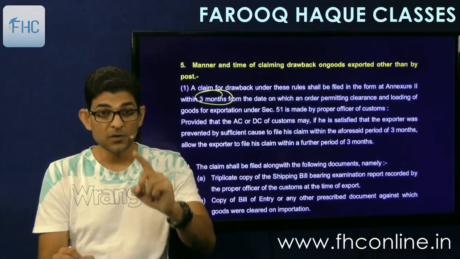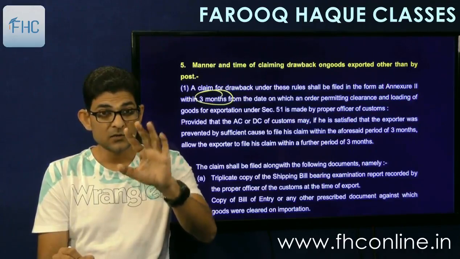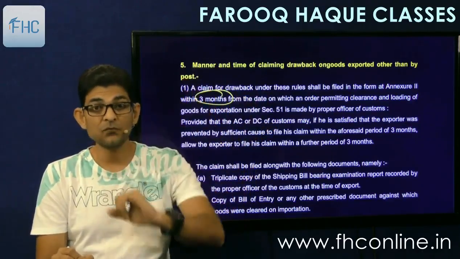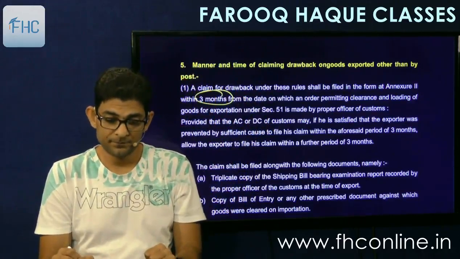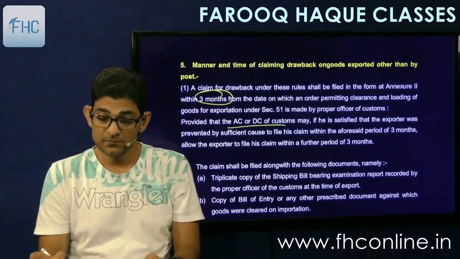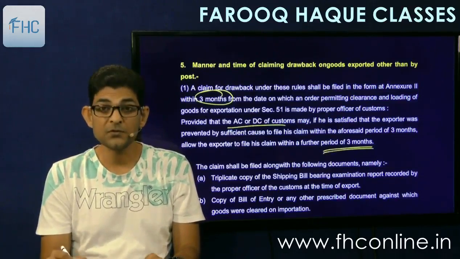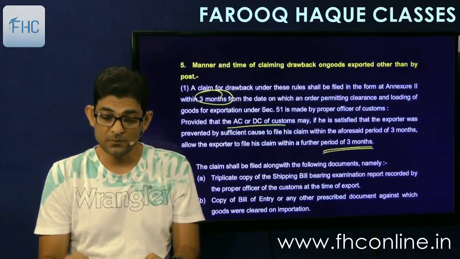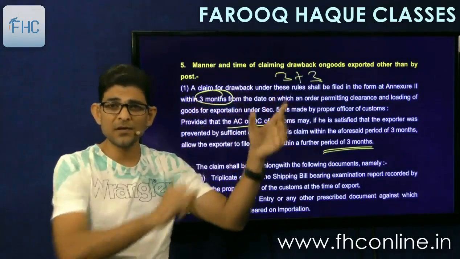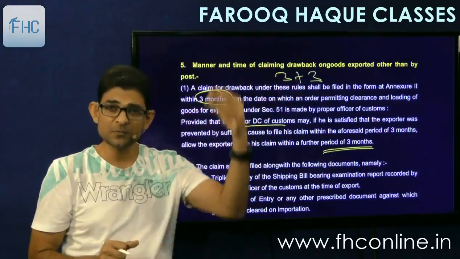So when the let ship order comes under section 51, let ship means the goods are allowed to be shipped. So in the next 3 months we have to file the drawback claim, and ACDC have the power to extend the time by further 3 months. So extension can be granted for further 3 months. So you just write 3 plus 3. Instead of remembering the whole paragraph, you just write 3 plus 3, 3 months plus 3 months.